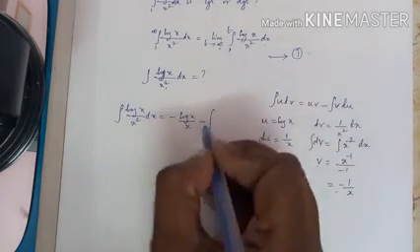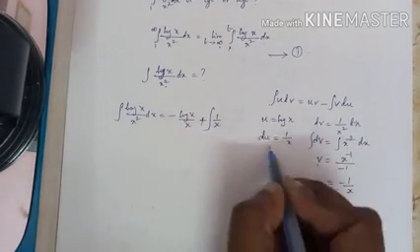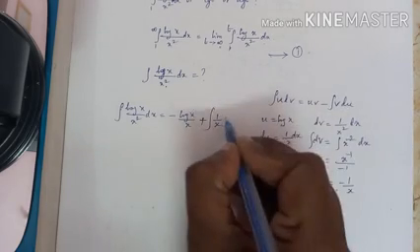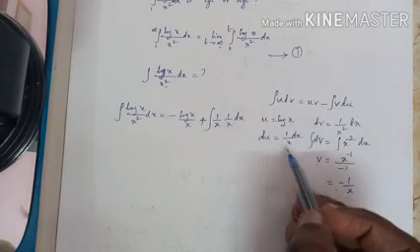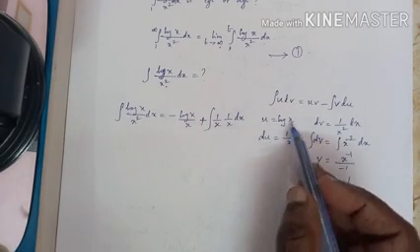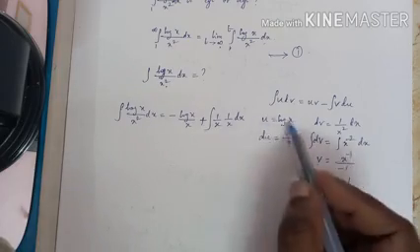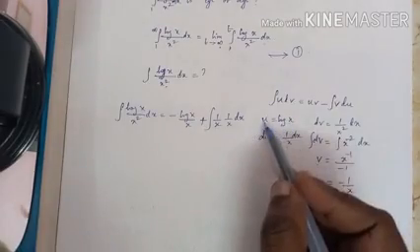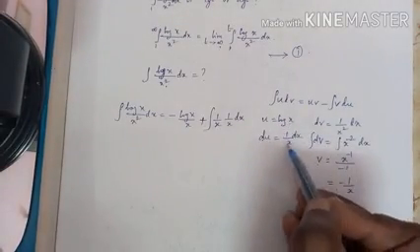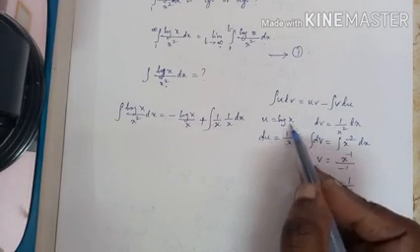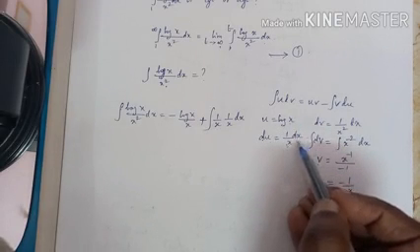Our v is minus 1 by x, so it becomes plus, and du is 1 by x dx. First you differentiate log x, which is 1 by x, then differentiate x, which is dx. We are simply differentiating both sides. When you differentiate u, it is du. When you differentiate log x, it is 1 by x dx.